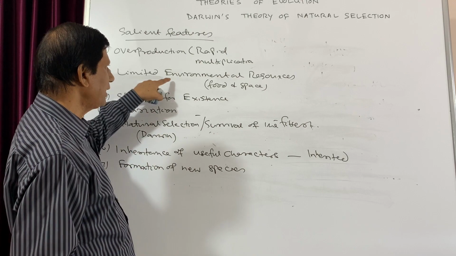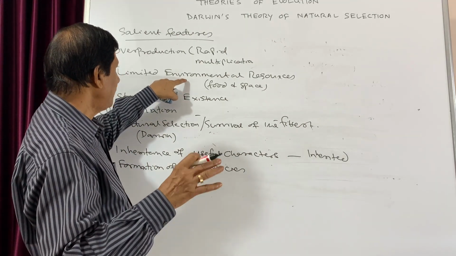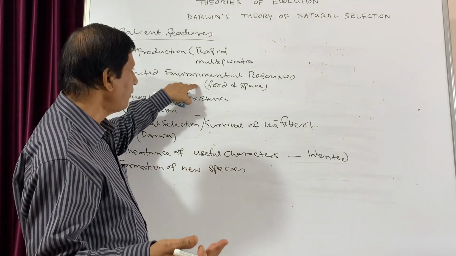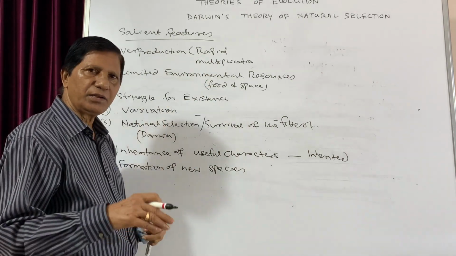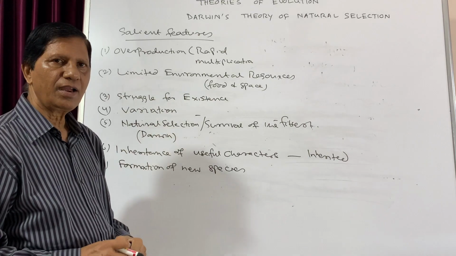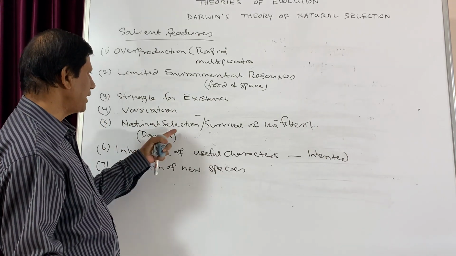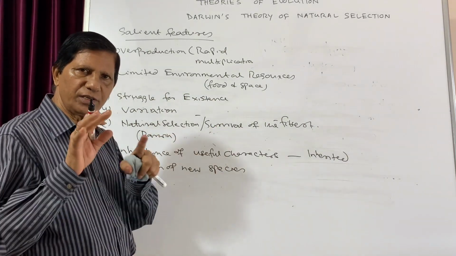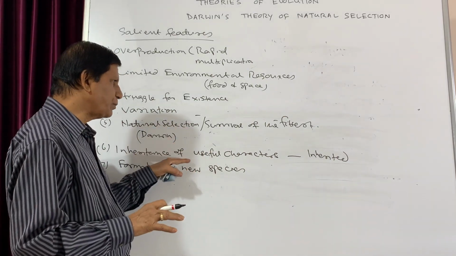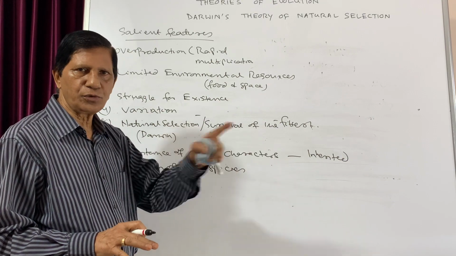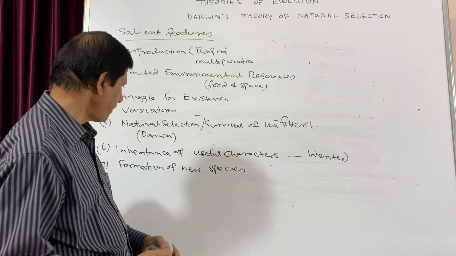Due to overproduction, there is a limitation of the environmental resources like food and space, for which there is struggle. During struggle, there will be variation, and due to variation, there will be natural selection. The fittest will survive, others will disappear. Then those characters which are useful will be inherited. Those which are not useful will disappear.